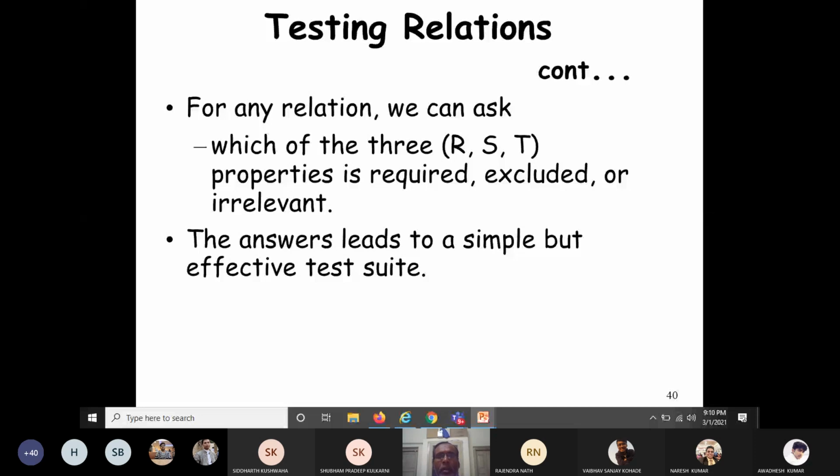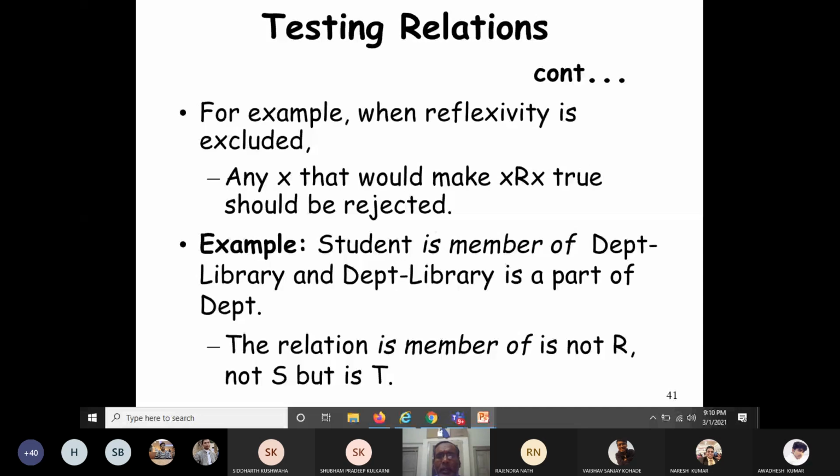For example, when reflexivity is excluded, what do you mean? When you say a relation is reflexive, that X is related to itself, then we call that a reflexive relationship. When reflexivity is excluded, any value X that would make X related to itself true should be rejected, isn't it?